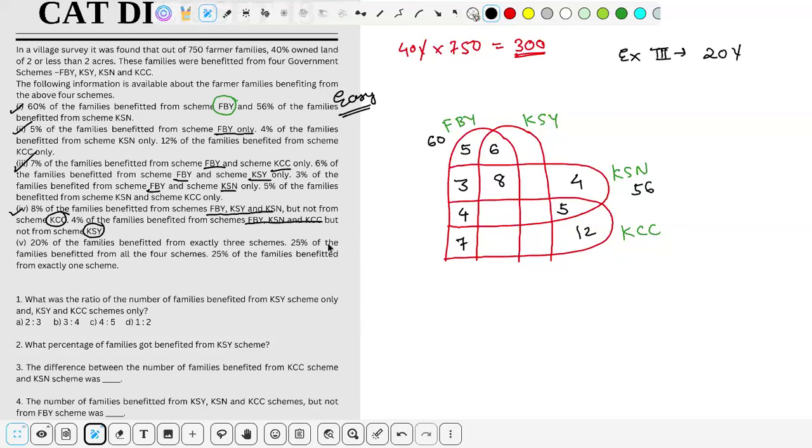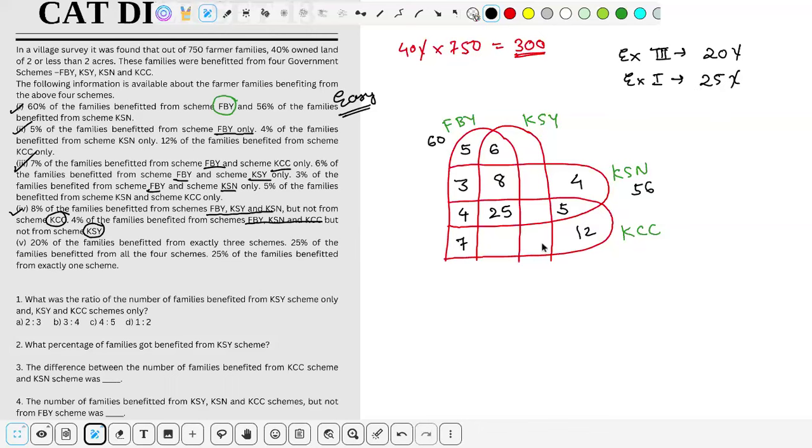And 25% of the family benefit from all four schemes. Okay, all four कहाँ पे है? You can see this part. ये जो part है ये all four में आ रहा है. ये FBY में भी है, KSY में भी है, KSN में भी है, KCC में भी है. So value for this is, sorry, not 4%, 25%. 25% family benefit from exactly one scheme. So exactly one is also given. Exactly one जो है ये 25% total होगा.